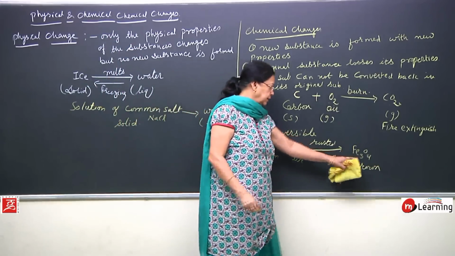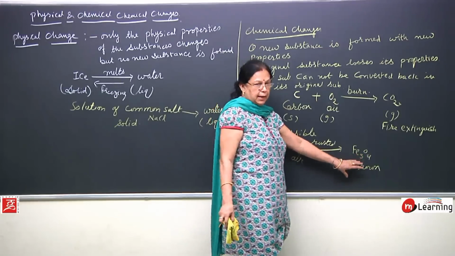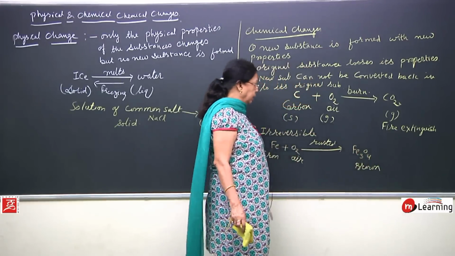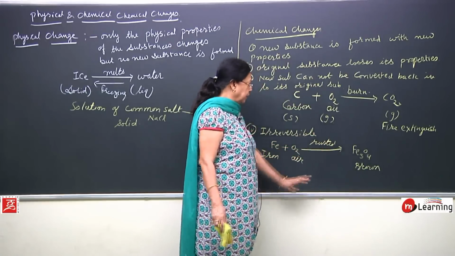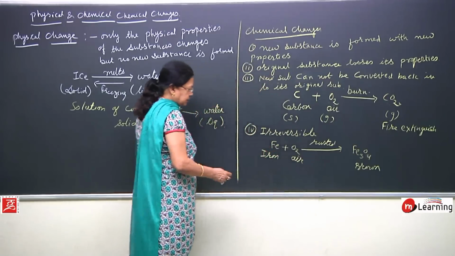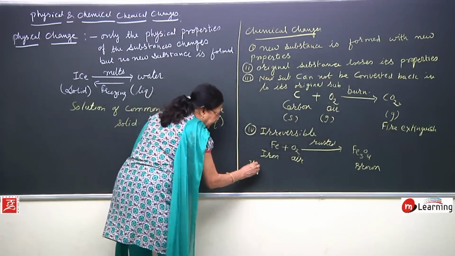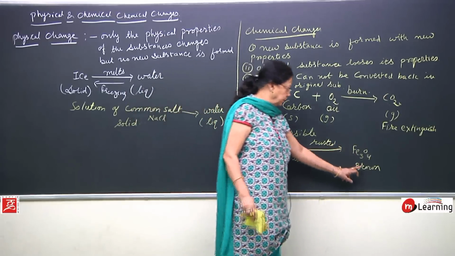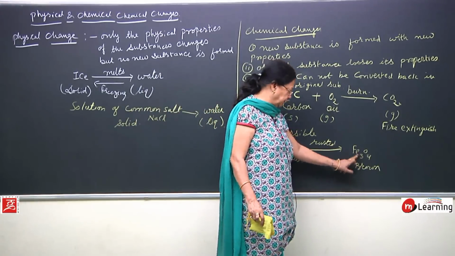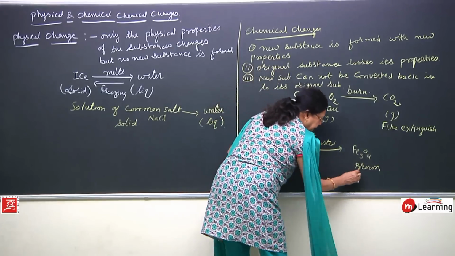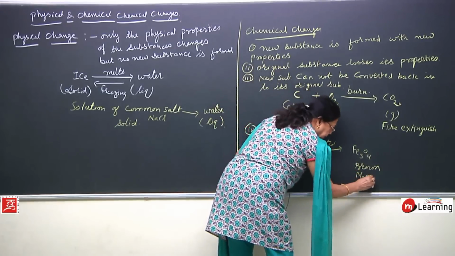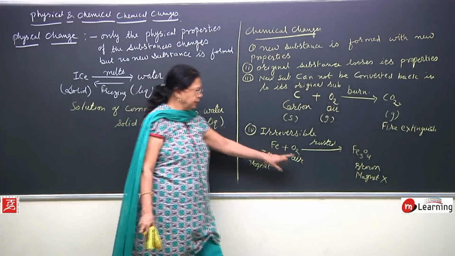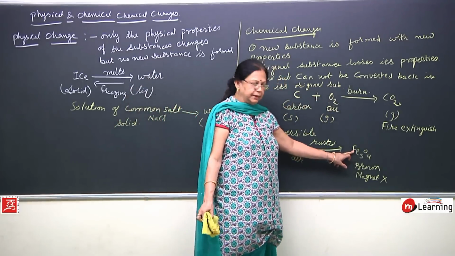This is brown in color, and we say that the iron particles have rusted. Now, this is a chemical change. This iron has a property that it will get attracted by a magnet. Now, this rust which is formed out of this will not get attracted to a magnet. Here it is getting attracted to the magnet, and here it does not.